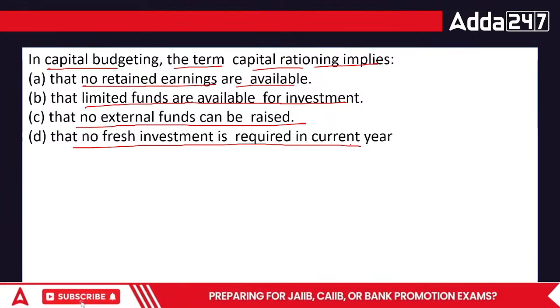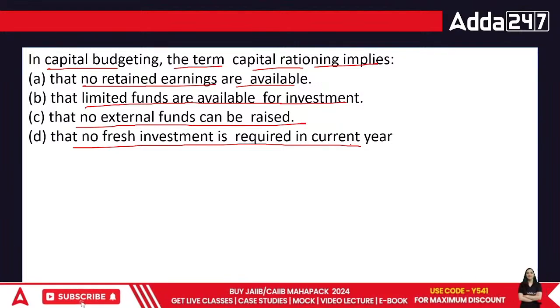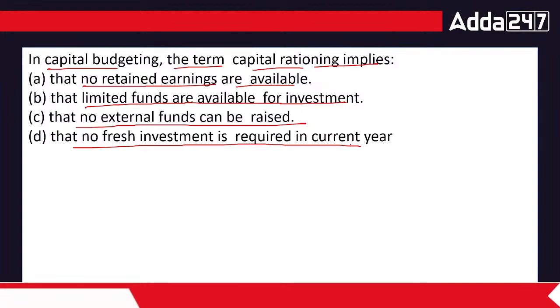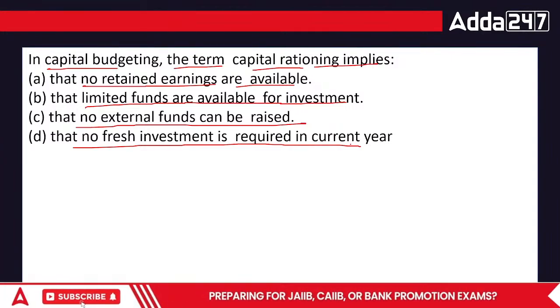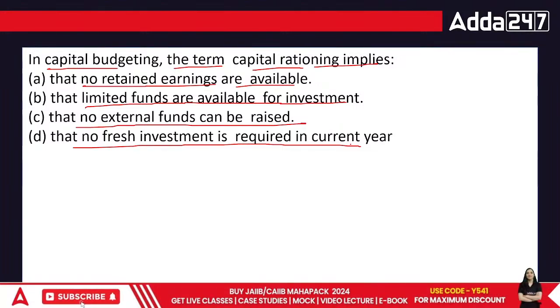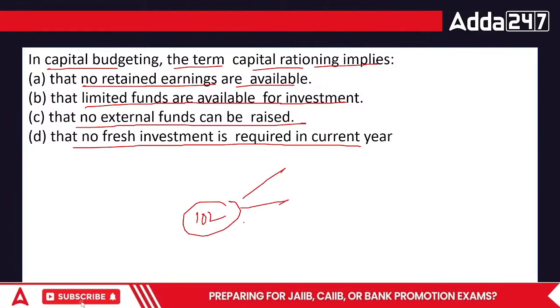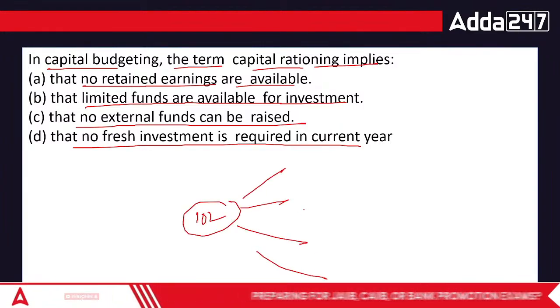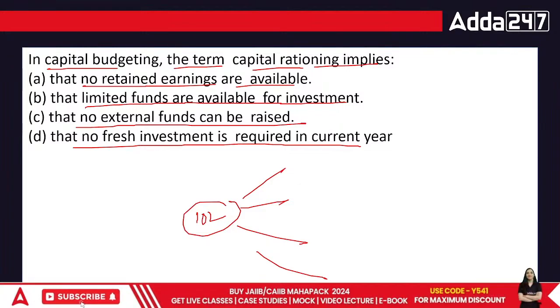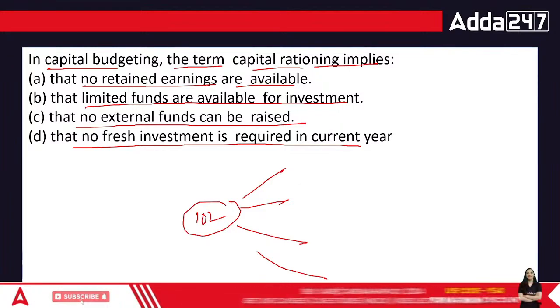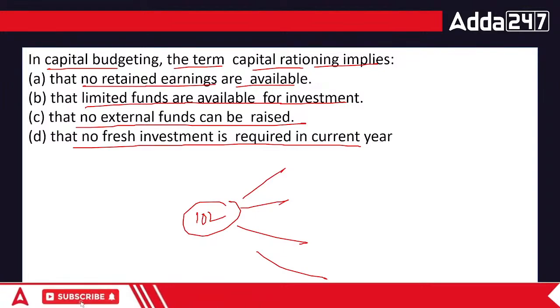Capital rationing doesn't mean the same as capital, but in terms of capital budgeting, it's one of the decisions. That means if I have a specific amount of money, what should I do with the money altogether? What do we call this? If I have got 10 lakhs, how do I allocate this 10 lakhs among my different projects so that I can get the maximum benefit out of it? That is what they call capital rationing.